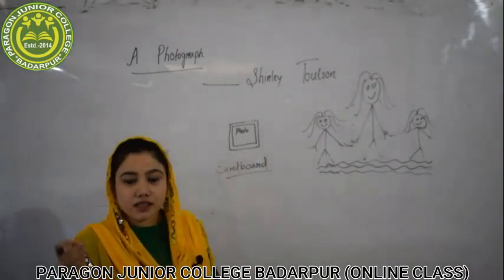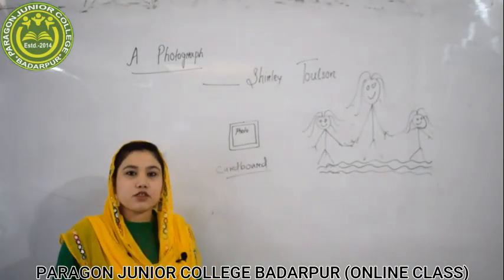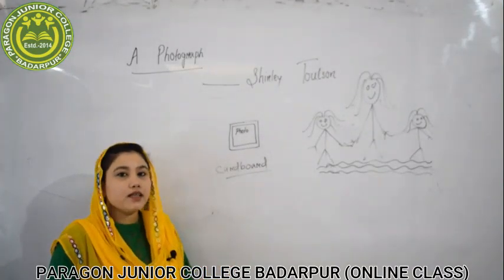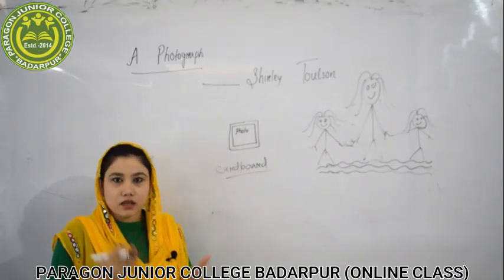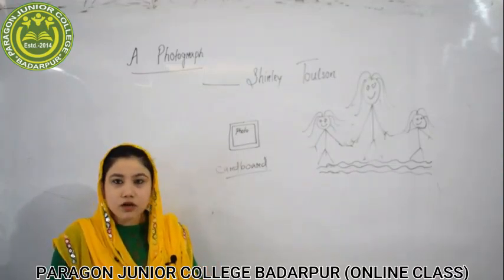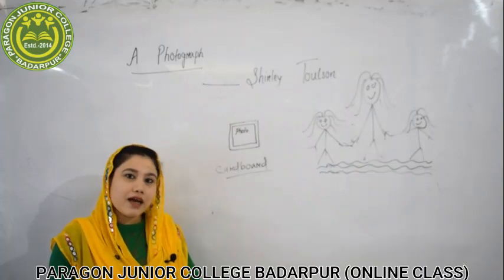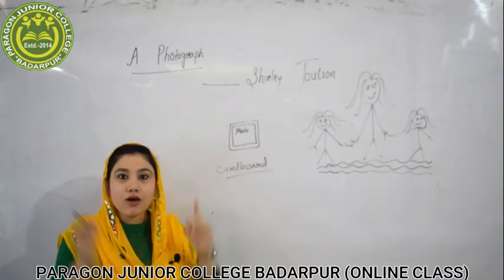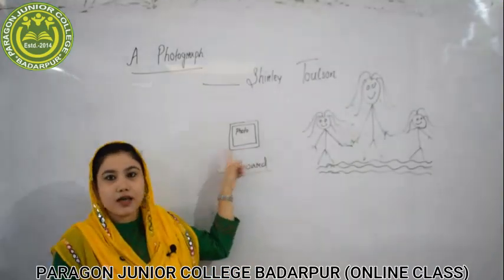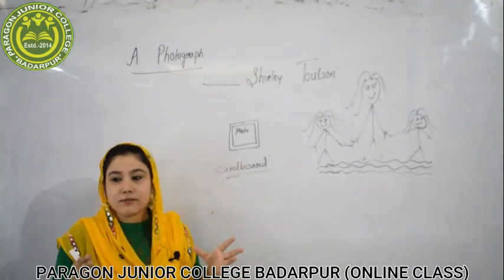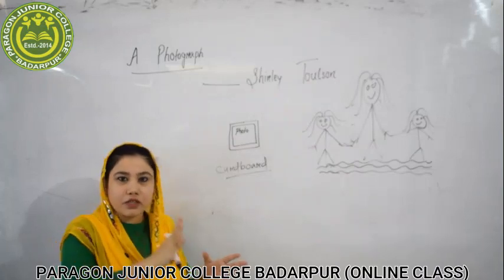In the very first sentence, it is written, the cardboard shows me how it was. The poet has taken a photograph, a cardboard, in her hand, and she is talking about that. What is that cardboard? That cardboard is a picture, a photograph, a photo, or we can say a photo frame where a picture is there.